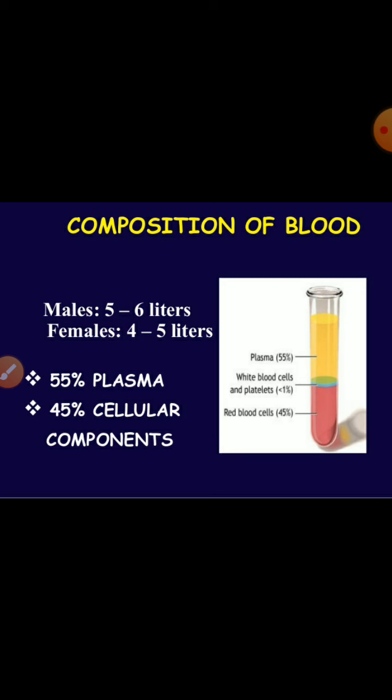Composition of plasma: it is a mixture of molecular solutions of many organic and inorganic substances. It is composed of water 90 to 92%, inorganic salts 1 to 2%, and plasma protein 6 to 8%. Inorganic salts are chlorides, carbonates, bicarbonates, sulfates and phosphates. The functions of plasma are transportation, homeothermy, pH constancy, blood clotting, immunity, and many other functions which plasma performs.